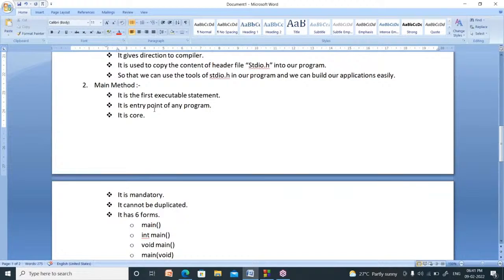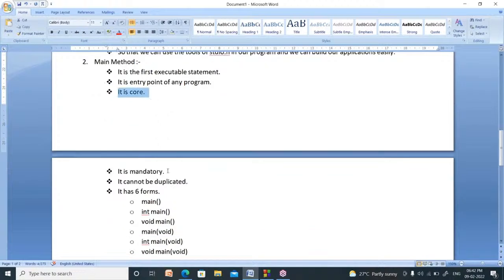Your program will be executed from the main method only, so it is the entry point. It is core. Core means it is compulsory, very, very important. It is mandatory, which means you cannot write a C program without a main method. So it is a mandatory function.